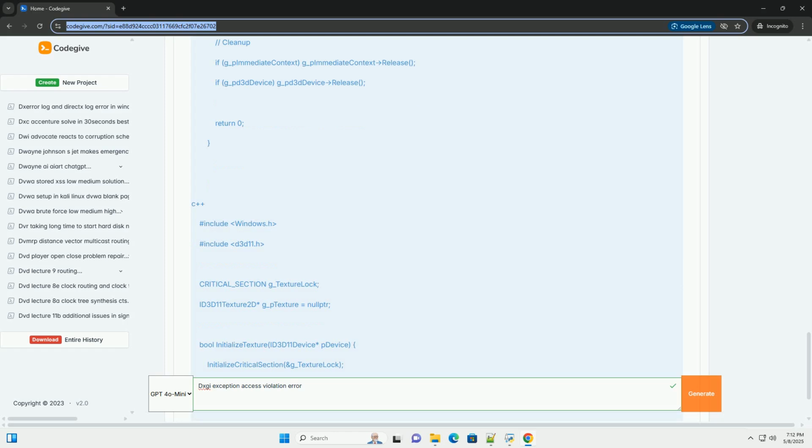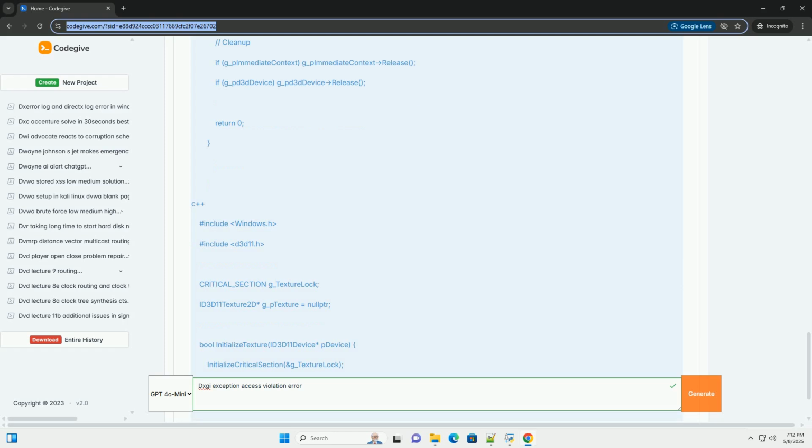If we get the ID3D11Debug interface, we then query for ID3D11InfoQueue and set break on severity to true for D3D11_MESSAGE_SEVERITY_CORRUPTION and D3D11_MESSAGE_SEVERITY_ERROR. This will cause the debugger to break immediately when these types of errors are detected, giving you the precise line of code causing the problem.